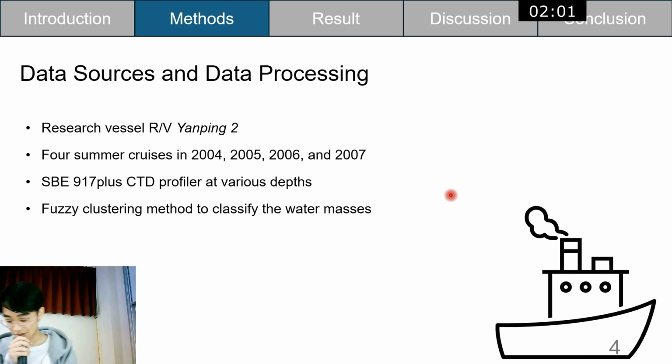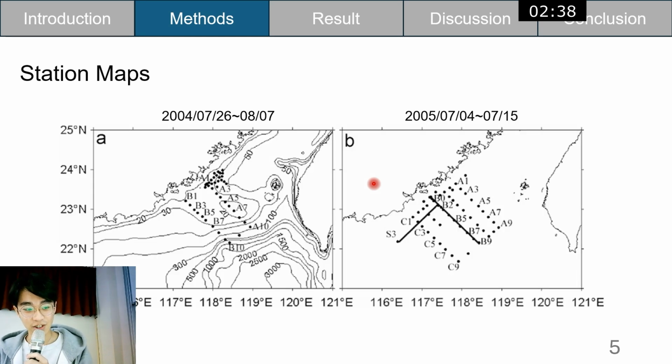So let's talk about the data source and data processing. This is from a paper from China, so the research vessel is from China. There were four summer cruises in 2004, 2005, 2006, and 2007. They used the SBE 917 plus CTD to profile at various depths: 5 meters, 10 meters, 20 meters, and 30 meters. Finally, they used the fuzzy clustering method to classify the water masses, and I will talk about it later.